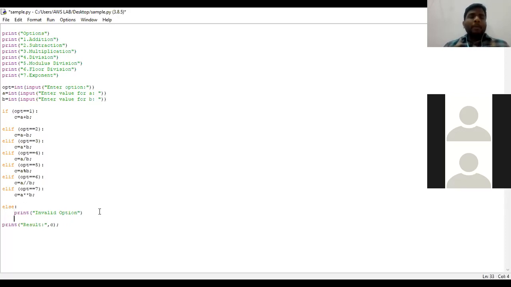Now the program must be clearly understood by you. There is only one if condition and only one else condition. In between those, I have mentioned n number of elif conditions, in the sense I have mentioned 6 elif conditions. Already I told you that in Python there can be n number of elif conditions.